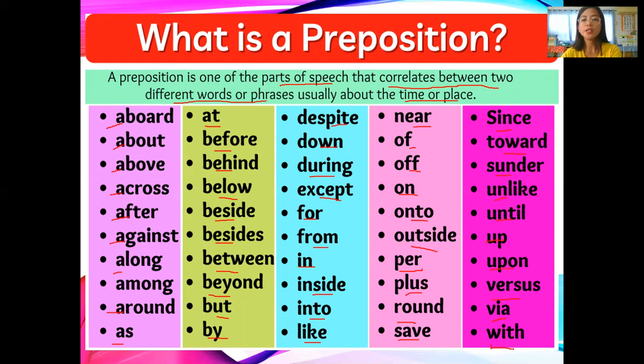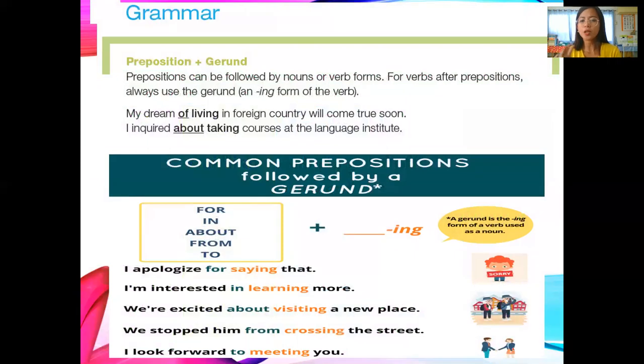Now let's move on. As you can see, on page 4, there is a preposition plus gerund. Prepositions can be followed by nouns. Nouns are names, places, things, animals. Or verbs. A verb is an action word.